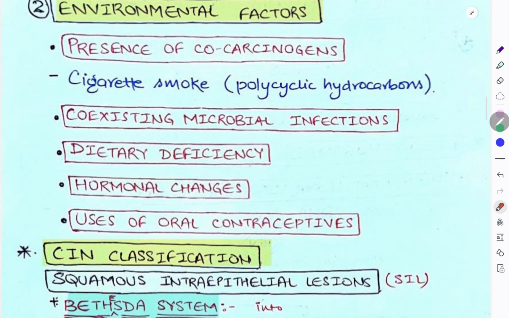So we have talked about these environmental factors, that is presence of co-carcinogens, that is cigarette smoking, coexisting microbial infections, dietary deficiencies, hormonal changes, and use of oral contraceptives. So this was about the pathogenesis.